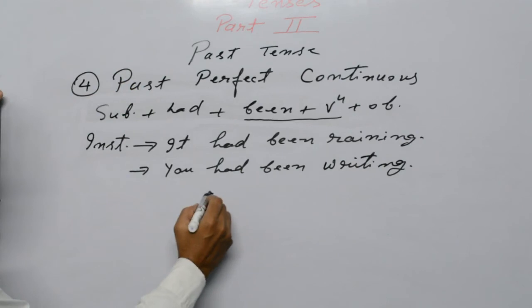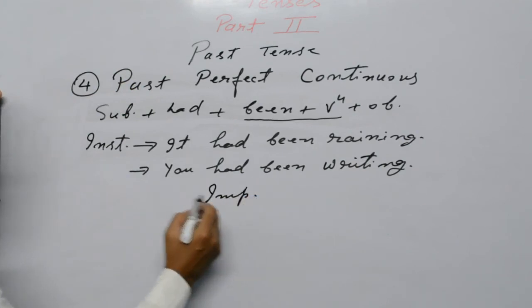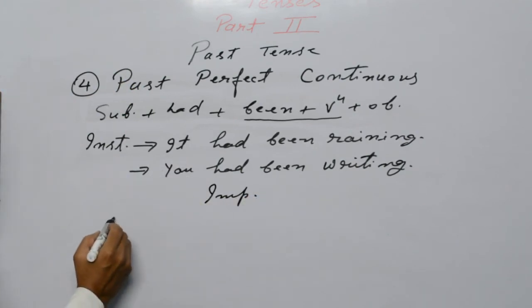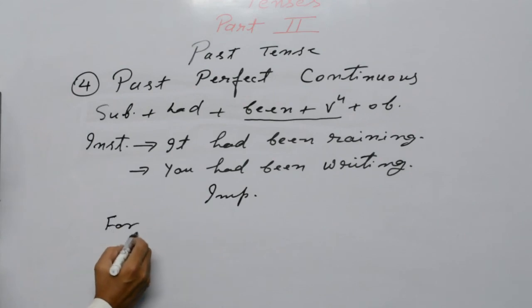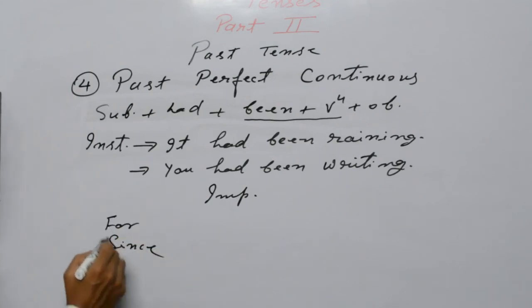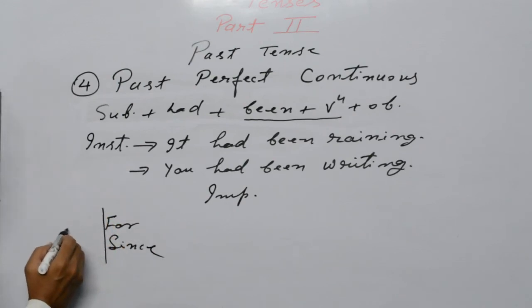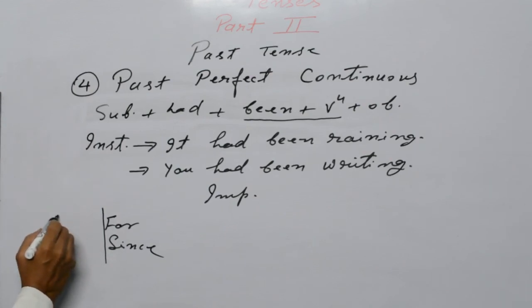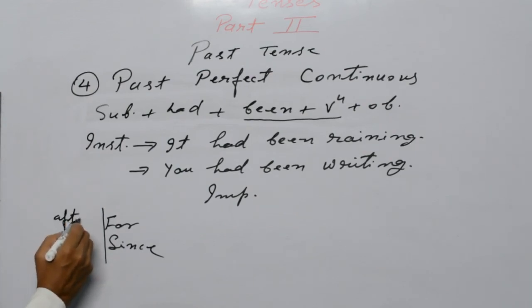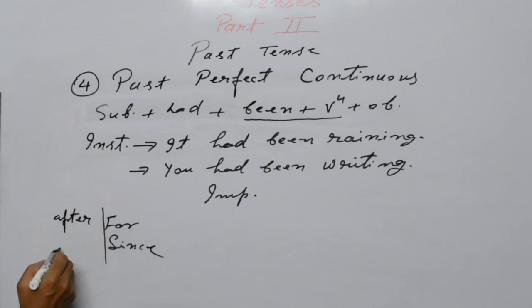Special words which are important for this tense: you can use for or since, after the verb.